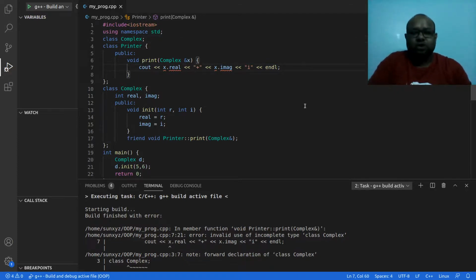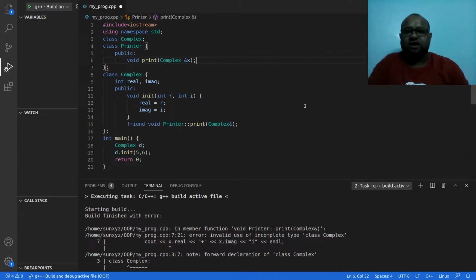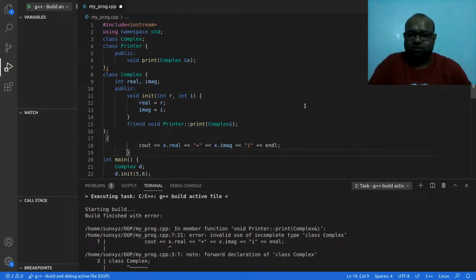So what do we do? We do a very simple thing. We are not going to implement the method over here. We just declare that the method is going to be there, and then real and imaginary we are declaring over here, and after that is done, we are going to go ahead and implement this method.